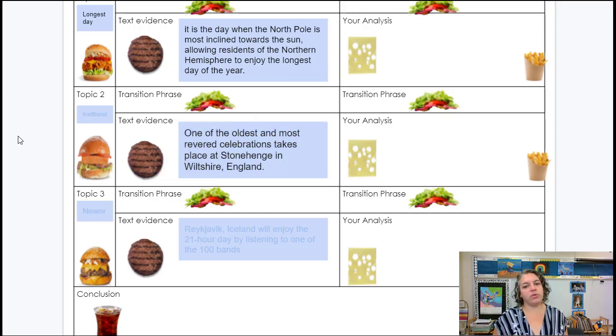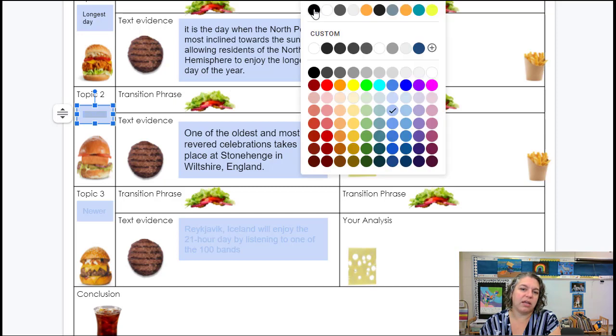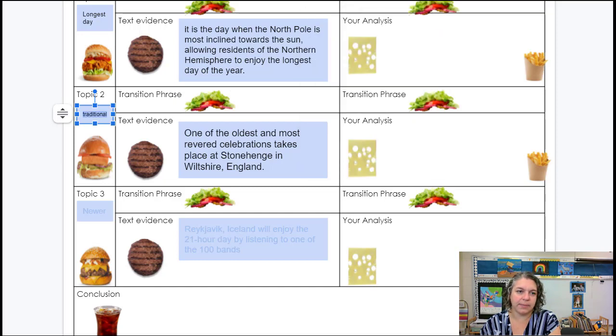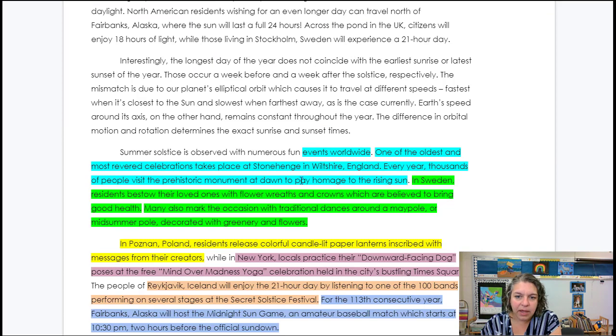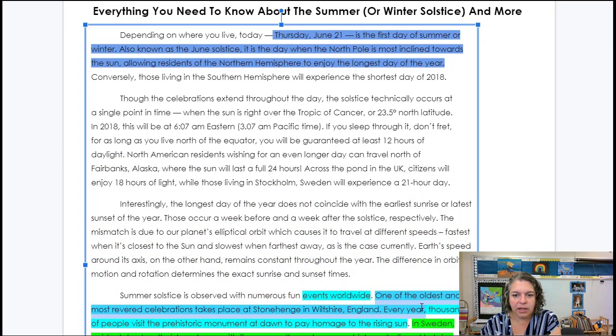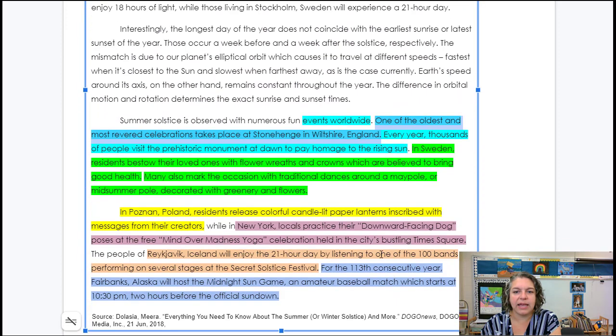One of the oldest and most revered celebrations takes place in Stonehenge in Wiltshire, England. And this paragraph is going to focus on the traditional celebrations. And if I pop back to the essay, I can see, so right here, this is what I took. So I only took part of what I had highlighted here. And I'm going to talk about these traditional celebrations of the solstice. So I might bring in some of this other information that's in the green, but I don't need all of that in my text evidence.